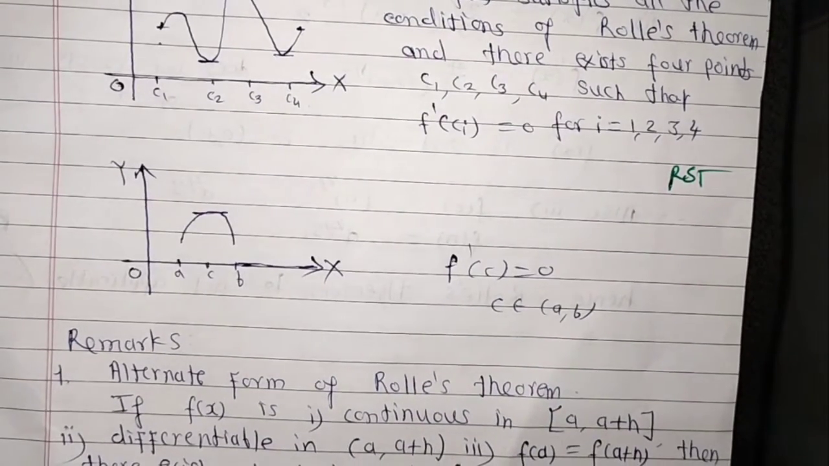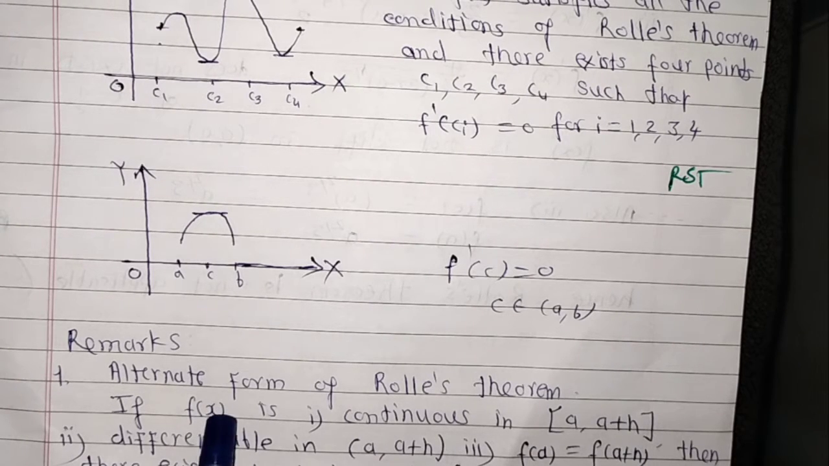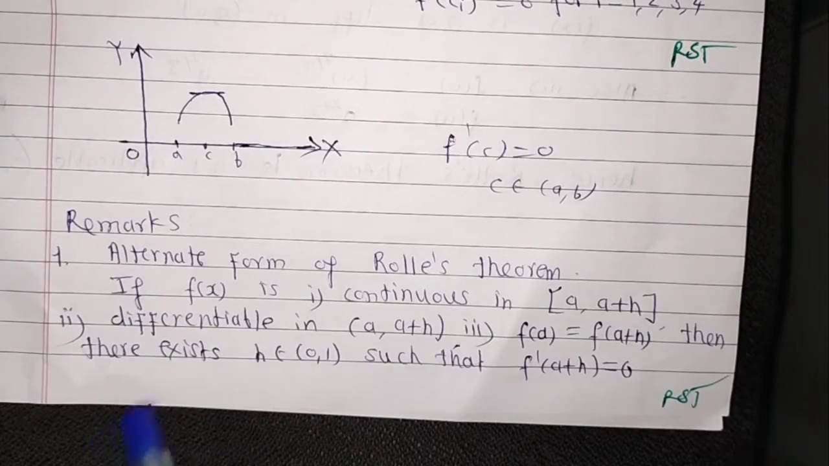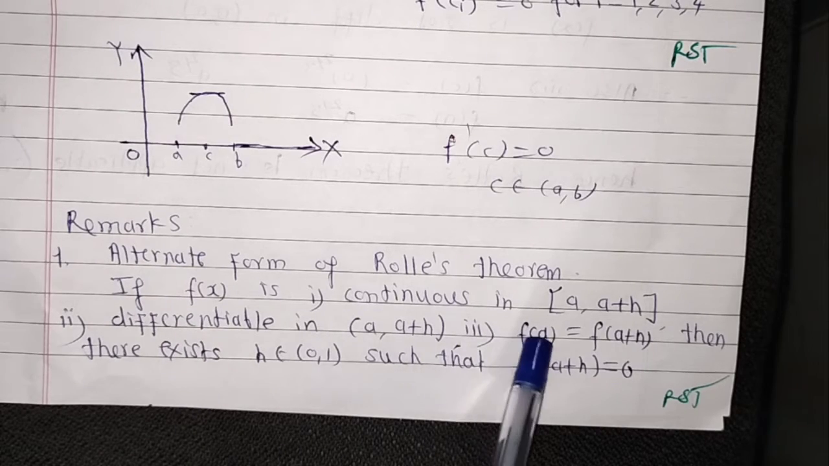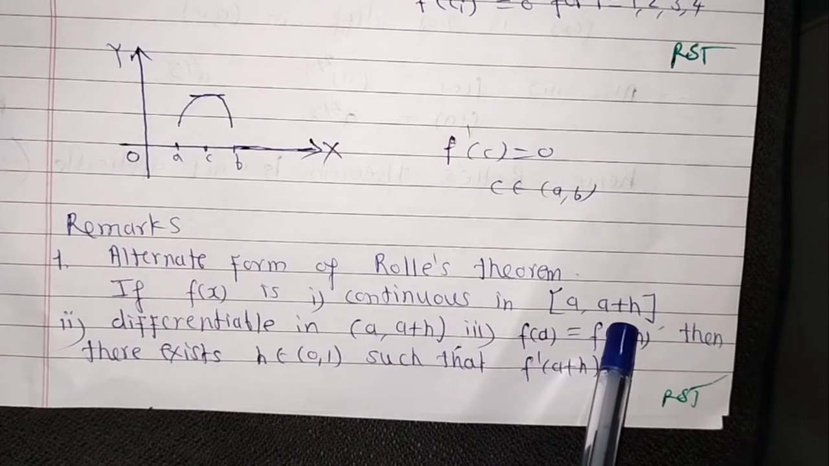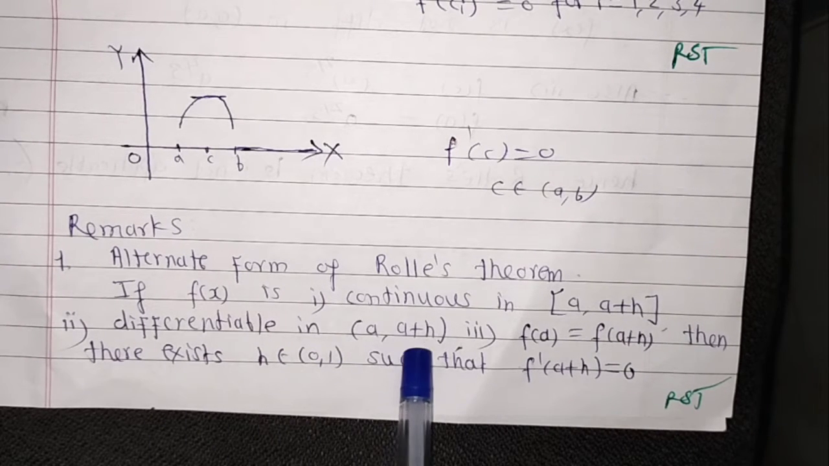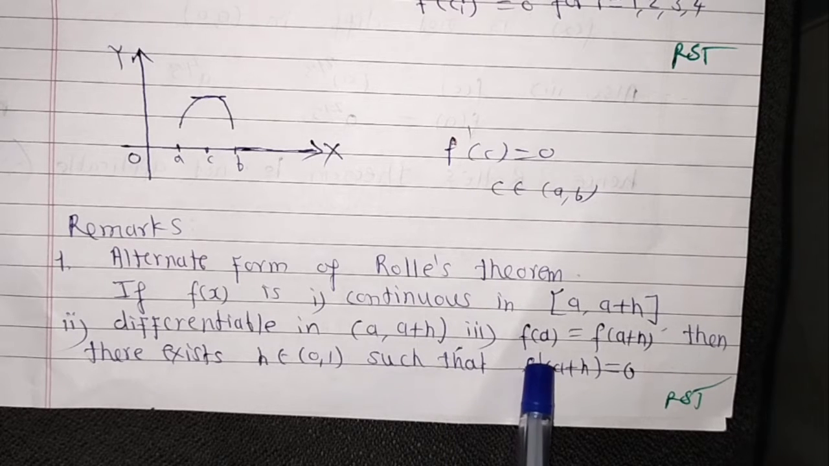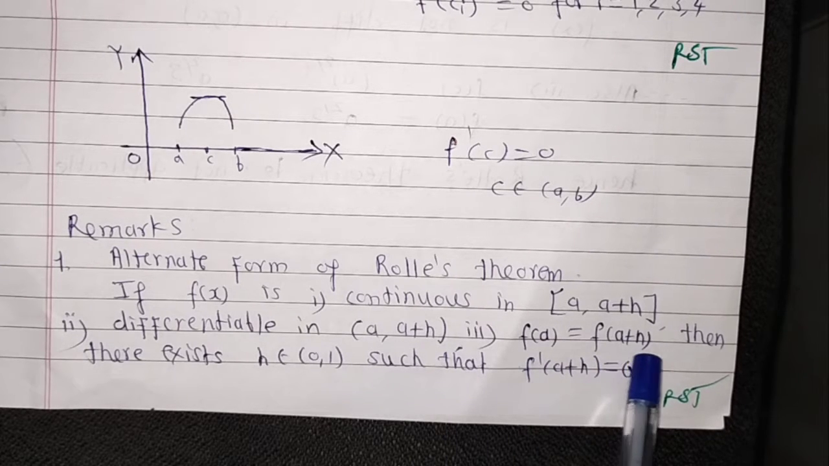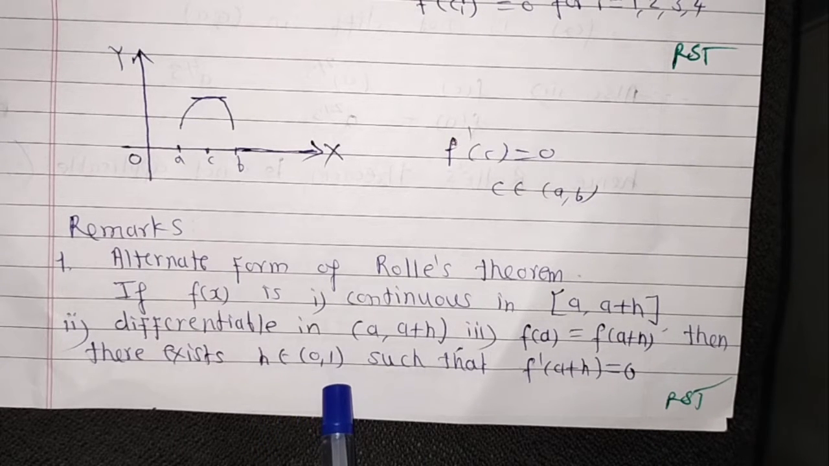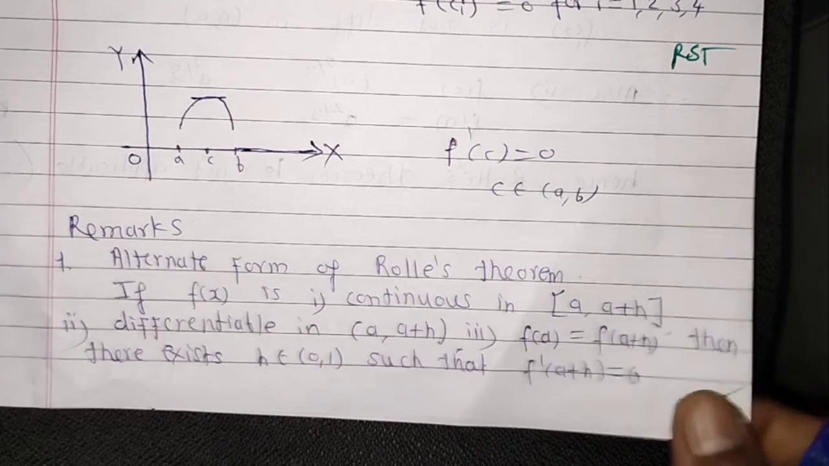Now consider remarks. The first remark is an alternative form of Rolle's theorem. If f(x) is continuous in the closed interval [a, a+h], instead of b there is a+h, the second condition is that the function is differentiable in the open interval (a, a+h), and the third condition is f(a) equals f(a+h), then there exists θ belonging to (0, 1) such that f'(a + θh) equals 0.